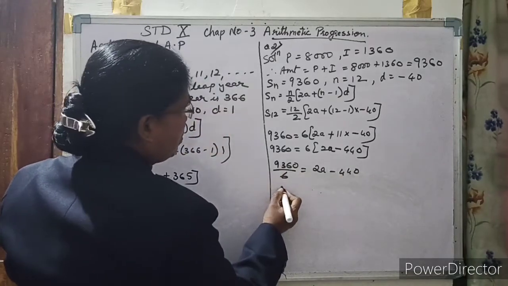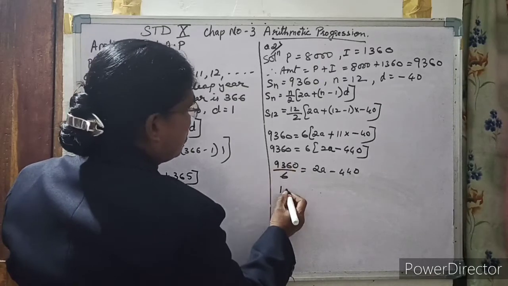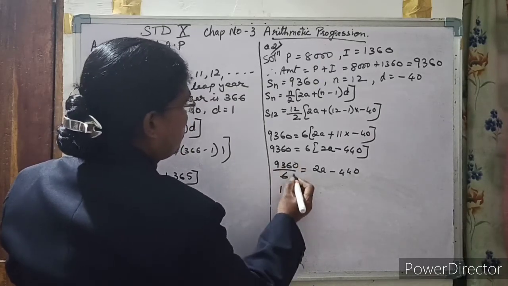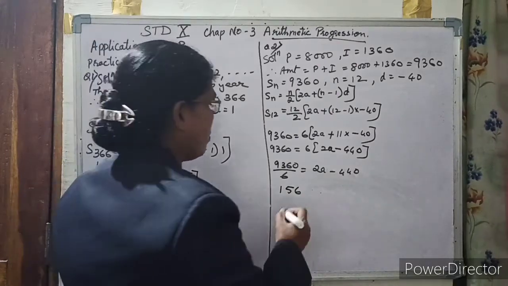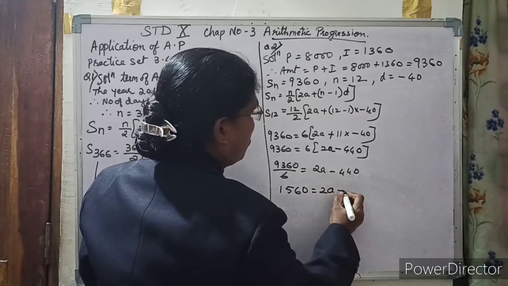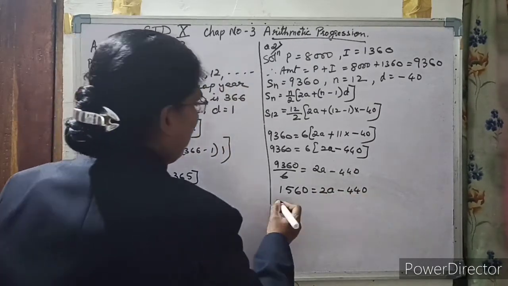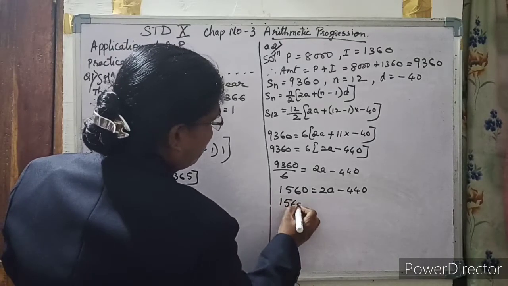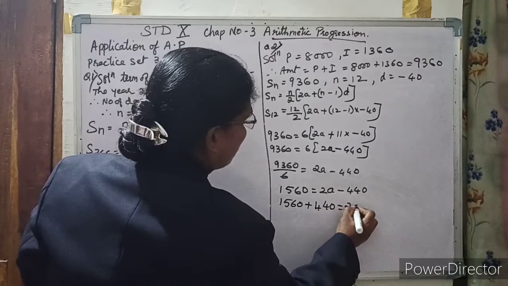Dividing 9360 by 6, we get 1560. So 1560 equals 2a minus 440. Bring minus 440 to this side: 1560 plus 440 equals 2a.